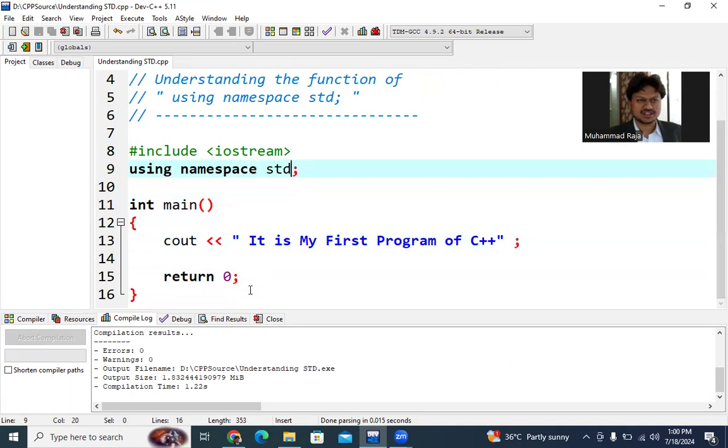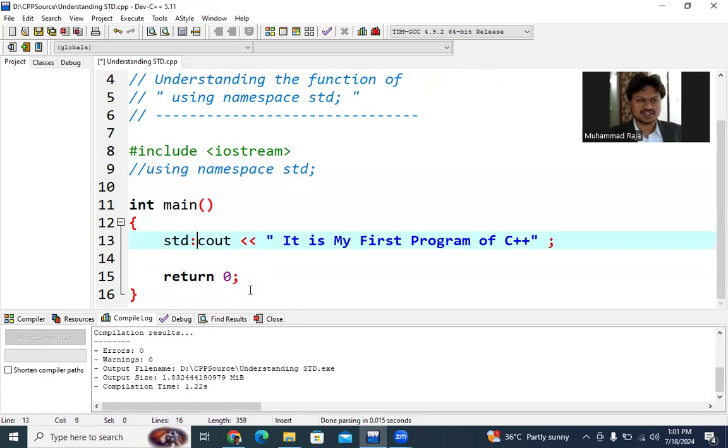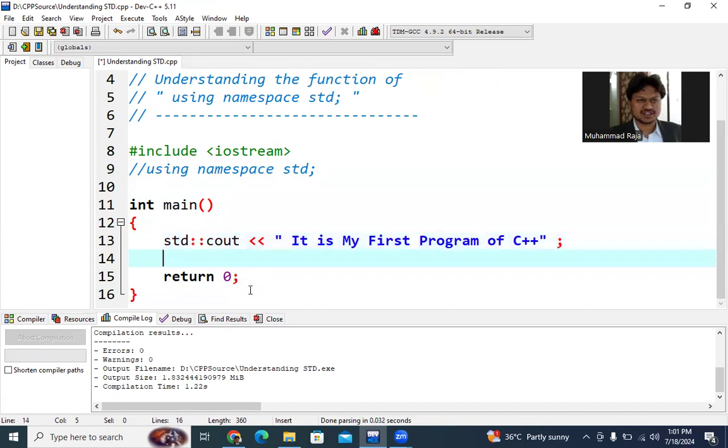But actually, the function is not cout; it's just running as a macro. Now again, I'm marking it as a comment, so the compiler will not be able to read it. But in place, before cout, I write std and put two colons. When you put these two colons, it's called the scope resolution operator. For your basic knowledge, you should definitely know that.